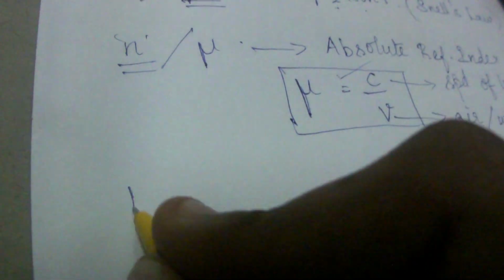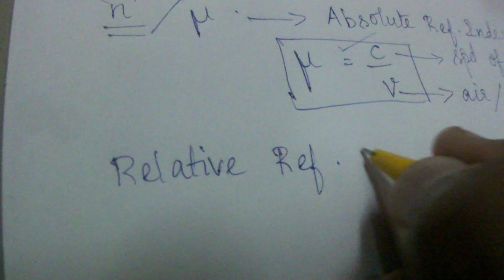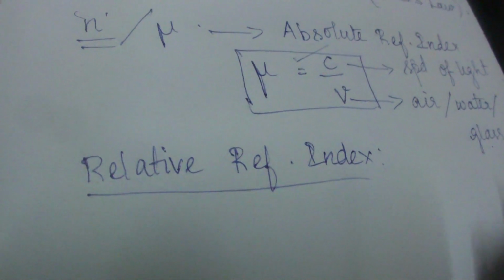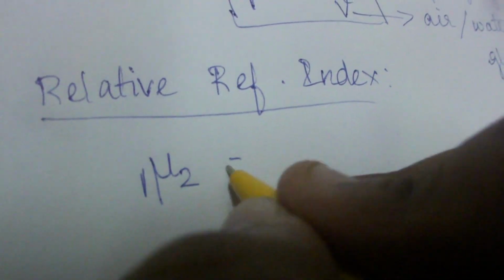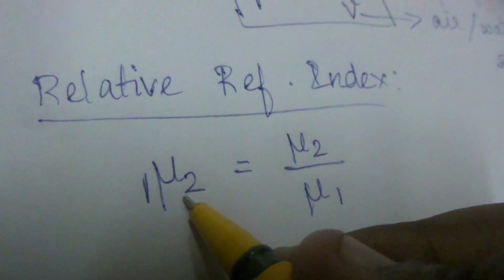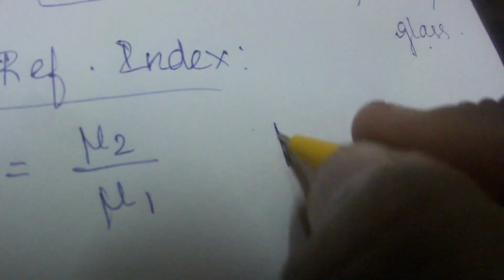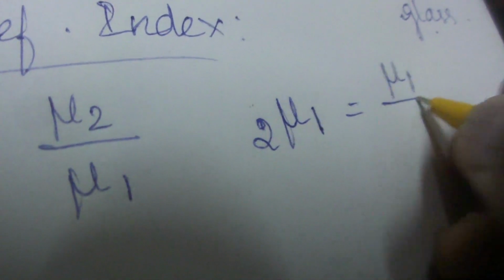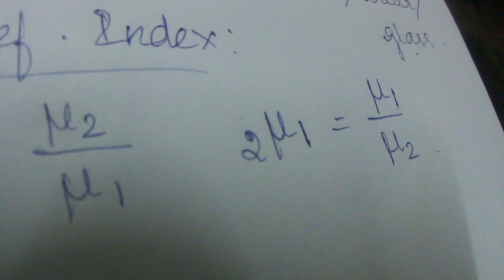Now we have to know relative refractive index. The word itself says relative. So something is related to some other thing, right? So when I represent something like this, like nu2 1, it means nu2 by nu1. It means nothing other than the refractive index of the second medium with respect to the first medium. So you have to write the formula like this. If it's nu1 2, that is the refractive index of the first medium with reference to the second, then the formula becomes nu1 by nu2. So this is what is known as relative refractive index.